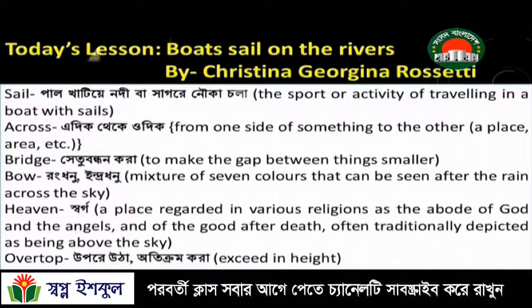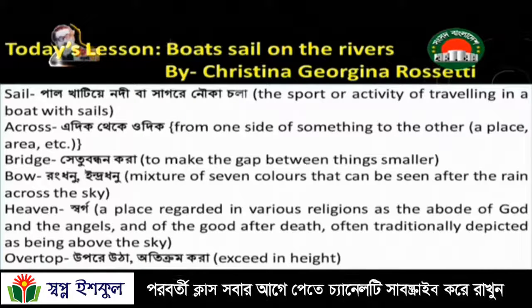Across means from one side of something to the other, that is, a place, area, etc. Breeze. Breeze means to make the gap between things smaller. Bow. Bow means a mixture of 7 colors that can be seen after the rain across the sky.